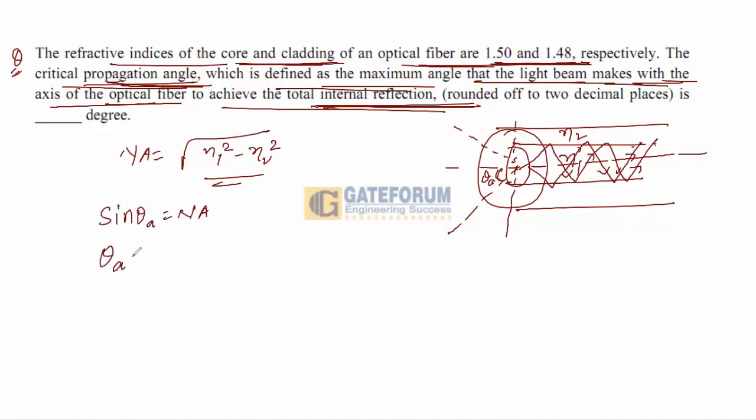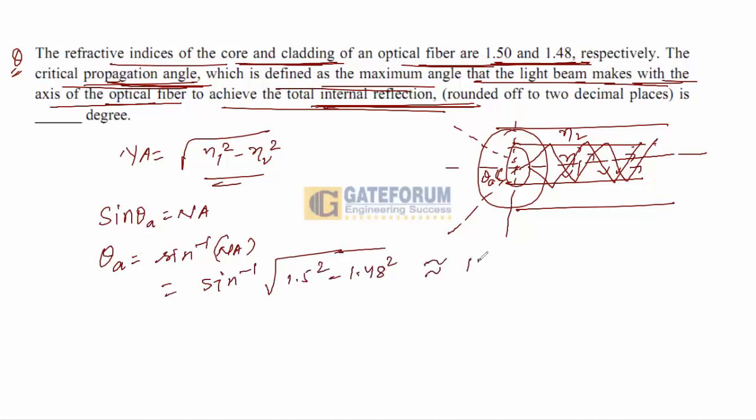So the acceptance angle, this is nothing but the critical angle for total internal reflection, and this acceptance angle is sine inverse of NA. So I'll put here sine inverse of the numerical aperture, which is under root 1.5 squared minus 1.48 squared, and you will get around 14 degrees. So 14 degrees is your right option. Approximately 14 degrees is your right option.